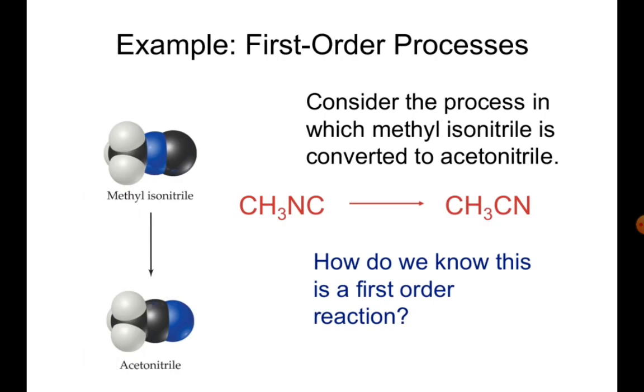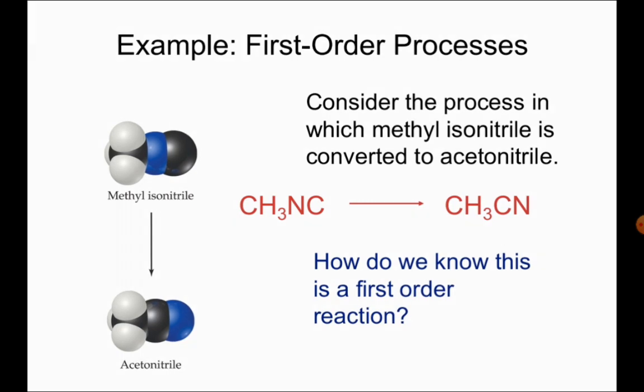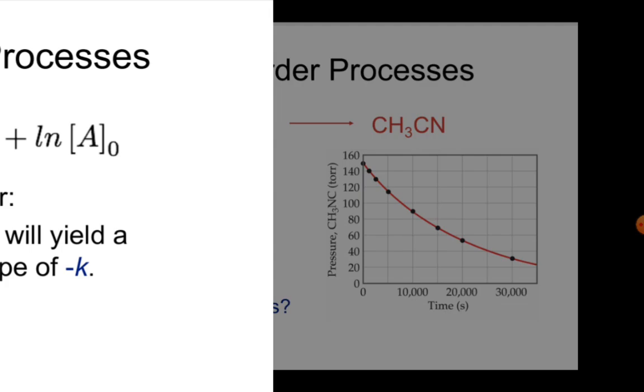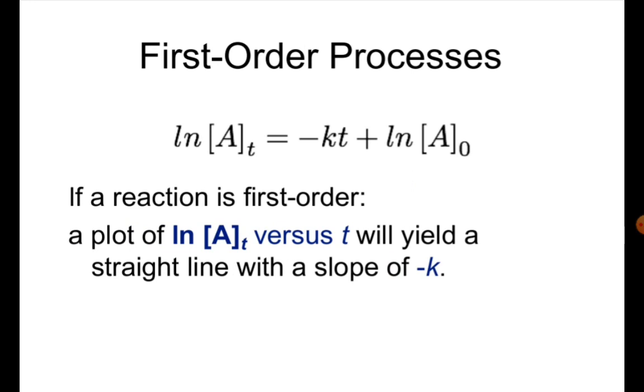Now here is an example: consider the process in which methyl isonitrile is converted to acetonitrile. The question arises in our mind: how do we know this is a first order reaction? Here is the explanation. This data was collected for this reaction at 198.9 degrees centigrade. Now, the rate of formation of methyl isocyanate for all time intervals. Then by applying the first order process, ln [A]t equals minus kt plus ln [A]0.